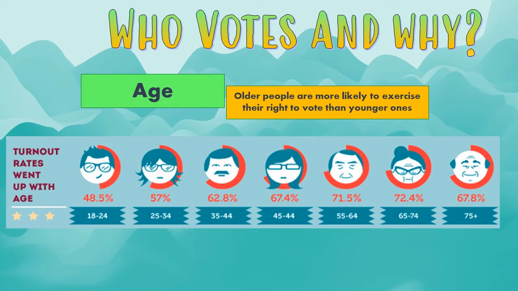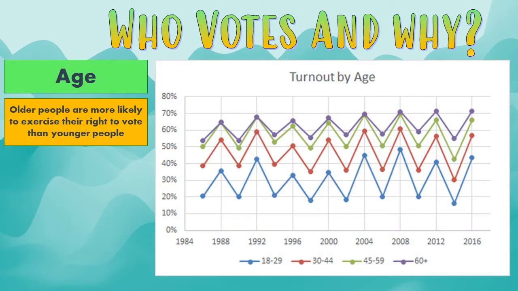Here we see almost three-quarters of the population between ages 50 and 75. And then when we look at young people, under the age of 24, we're talking about less than half of the population turning out to vote. This pattern has been true for a long time.